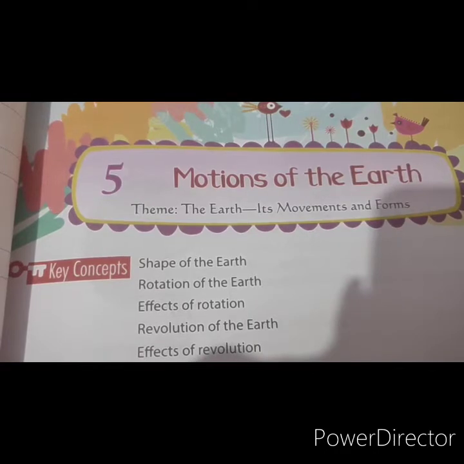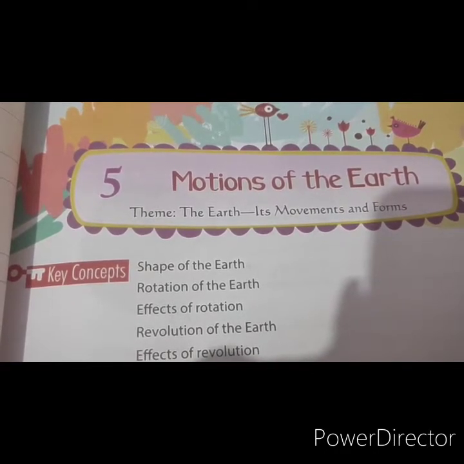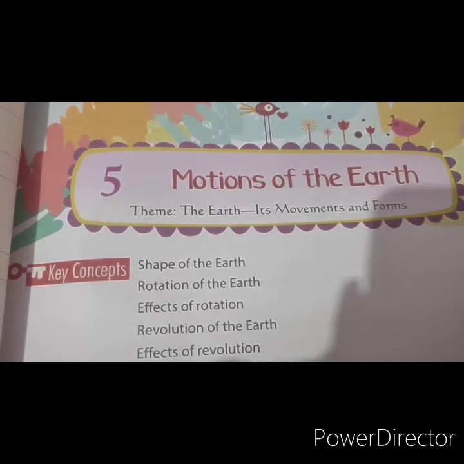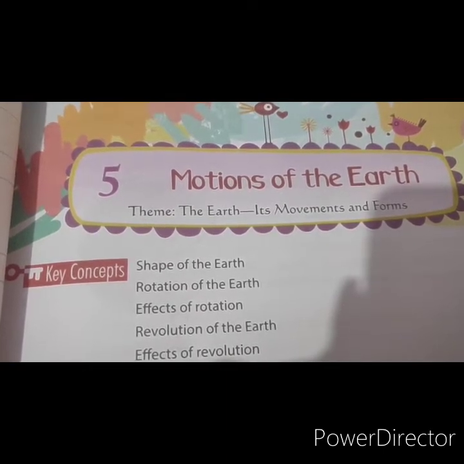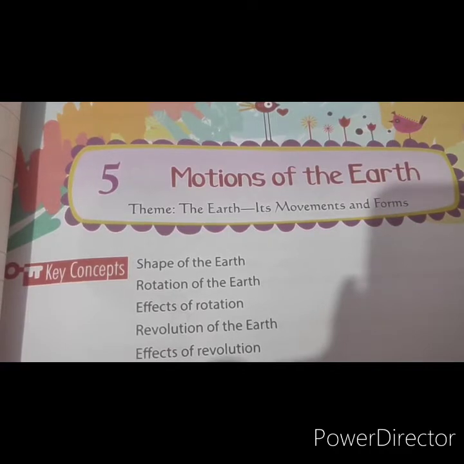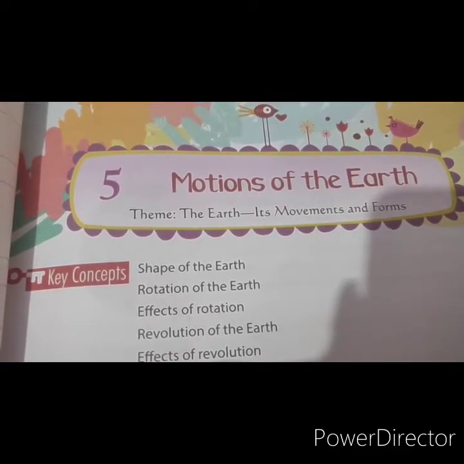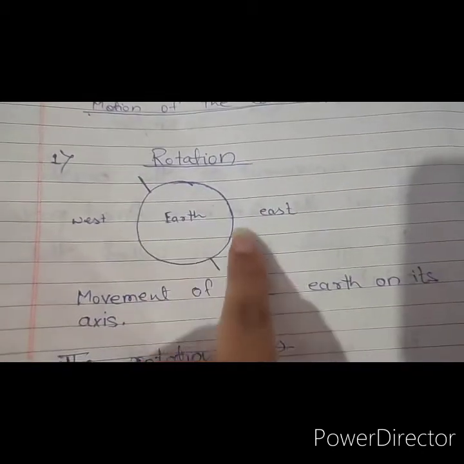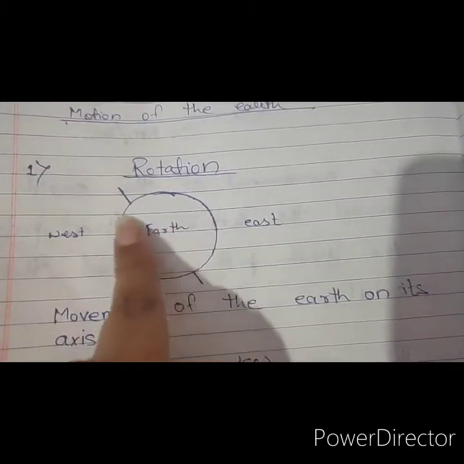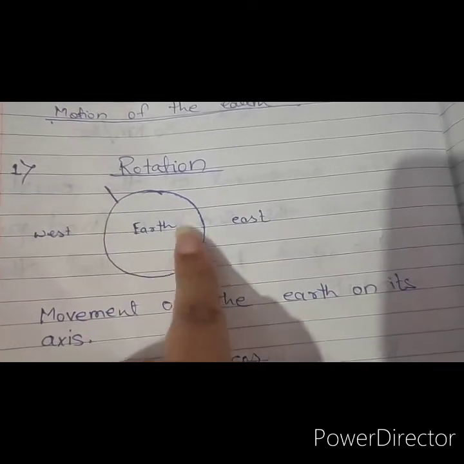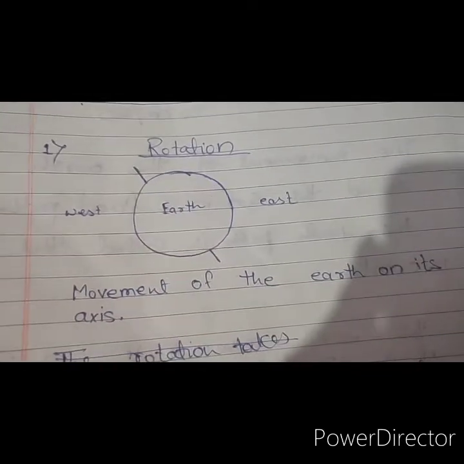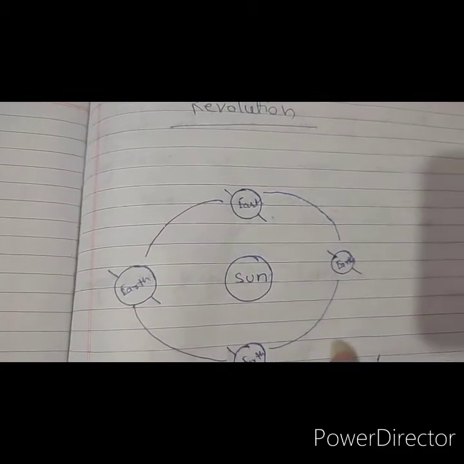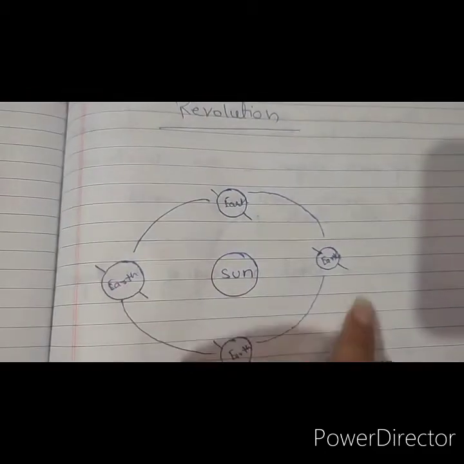So in our previous session I already taught you about the motions of the earth. How many types of motions of the earth are there? Two. What are they? Rotation and revolution. Rotation of the earth means the movement of the earth on its own axis. Revolution means the movement of the earth around the sun.